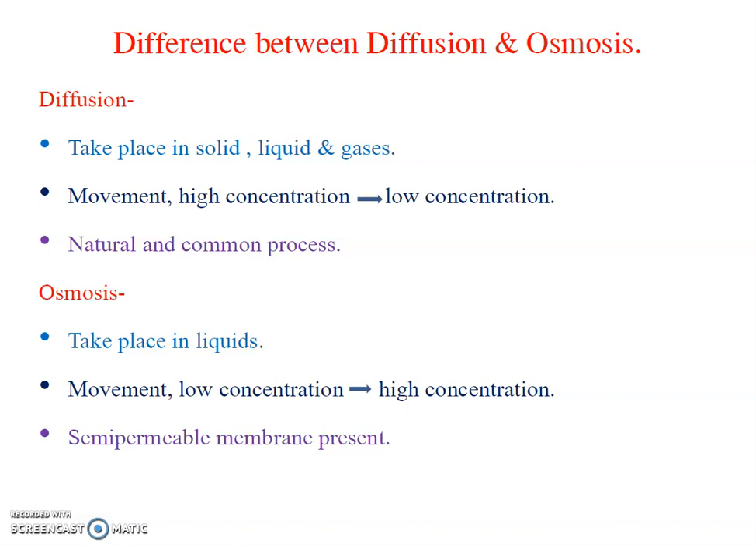While osmosis we observe in plant cells and animal cells, because there is one condition in osmosis: a semi permeable membrane should be there. So the semi permeable membrane is a part of osmosis, while there is no semi permeable membrane in diffusion. This is the major difference between osmosis and diffusion.